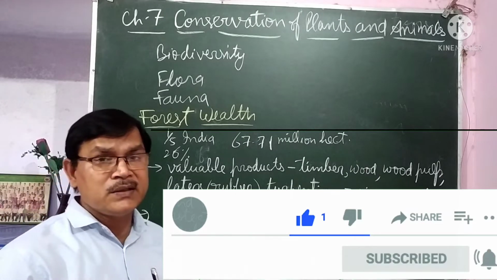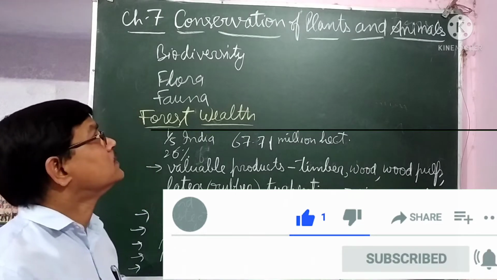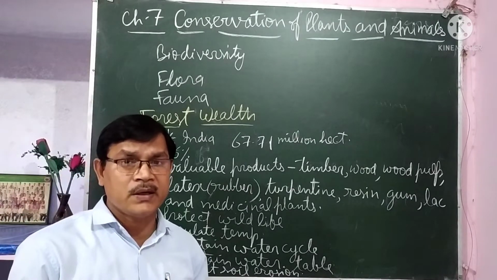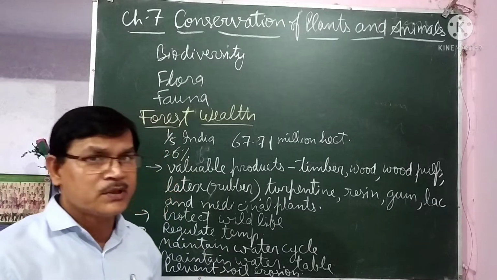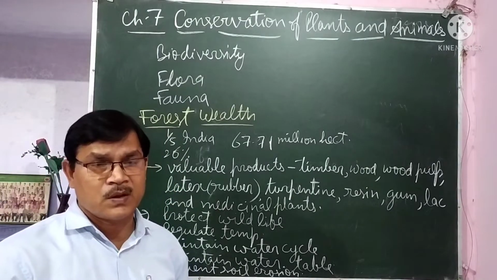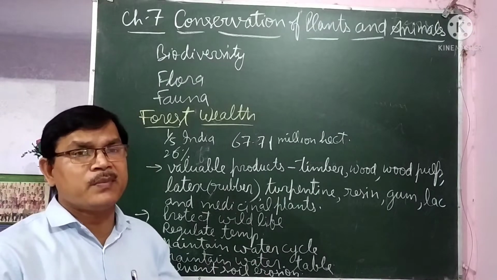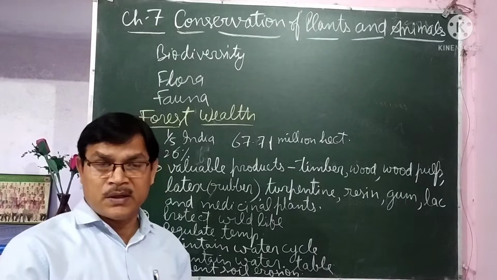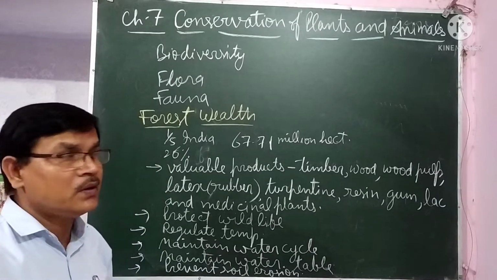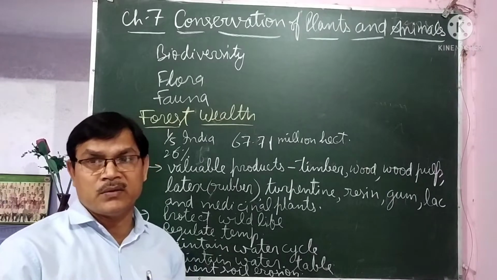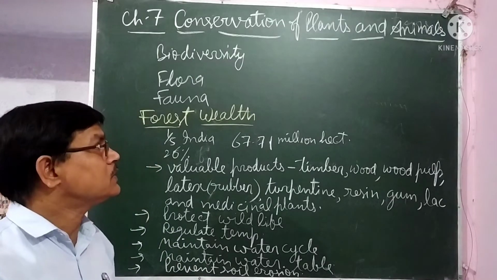Students, why is there a need for studying this chapter about the conservation of plants and animals? That is because earlier the population was less, and the requirement of people was also less. But due to increasing population and the changing living standard of the people, the requirements have increased manifold. So if the requirement increases, then the usage of natural resources will increase.